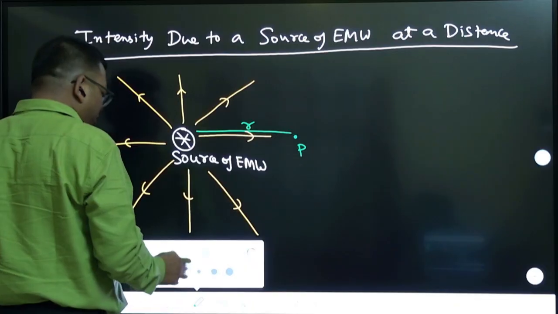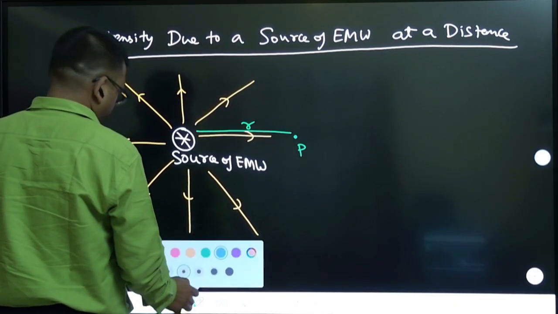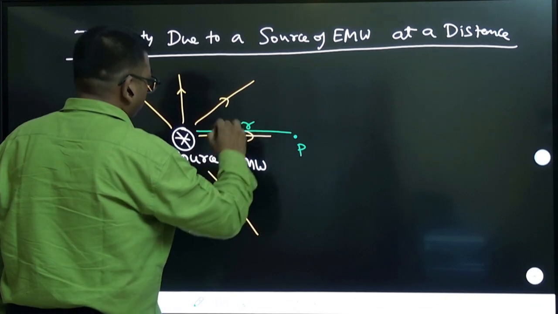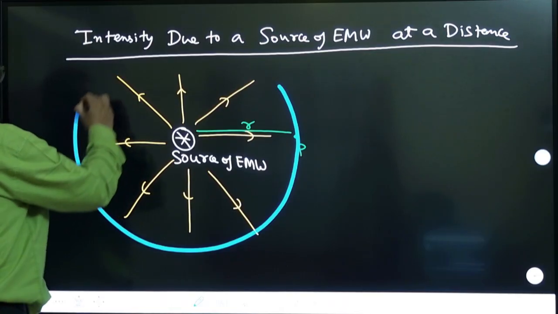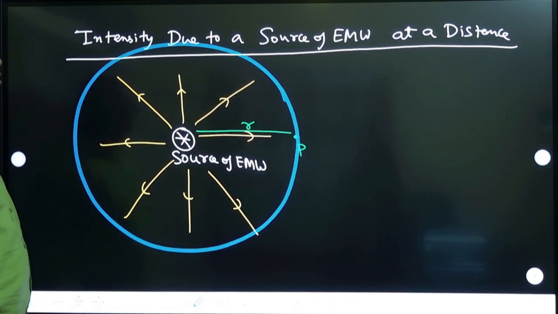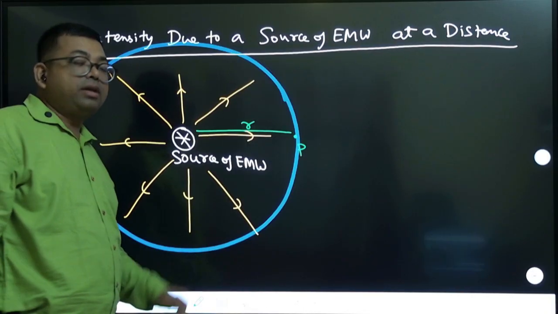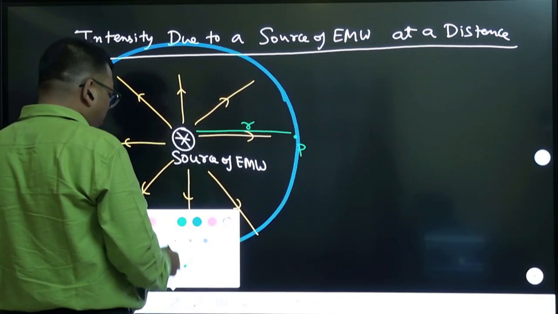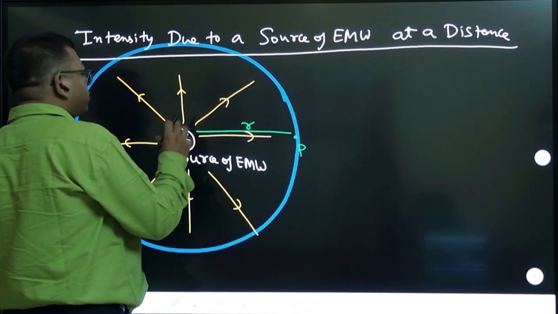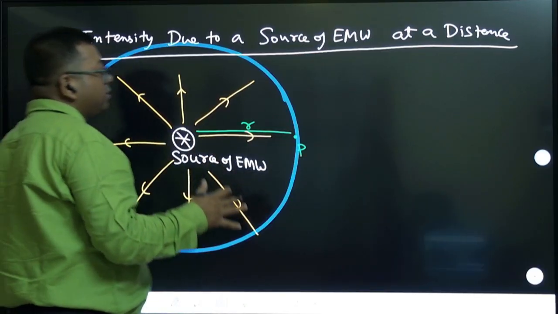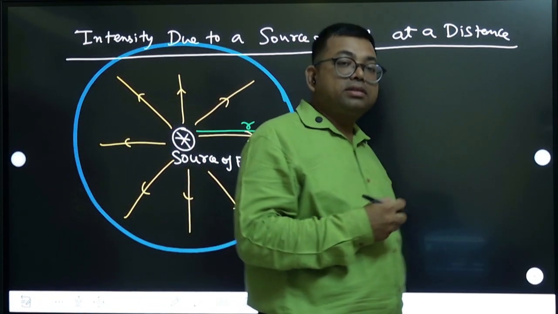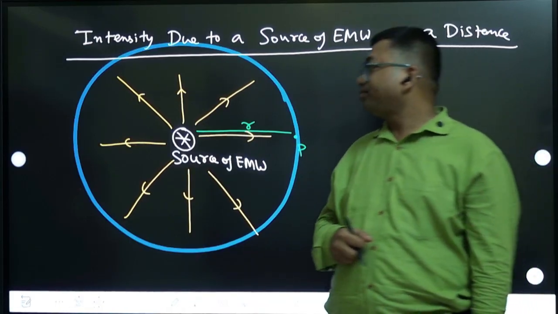First you need to make a sphere, taking this as the center. Then you need to understand that whatever energy this source is emitting is getting trapped within this sphere only. Within this sphere all this energy is being captured, right?